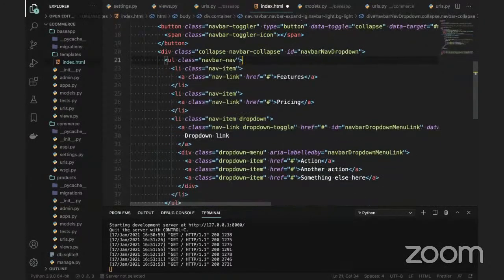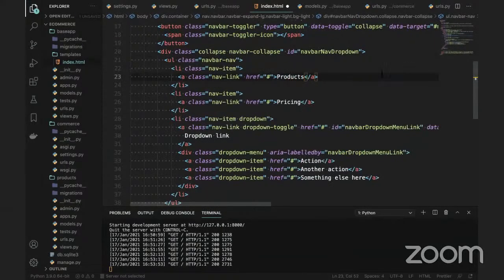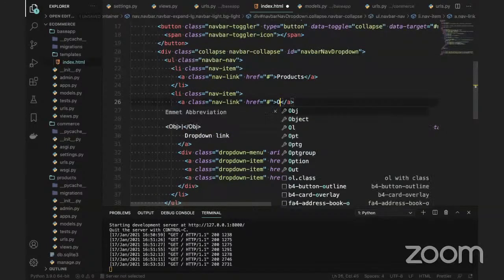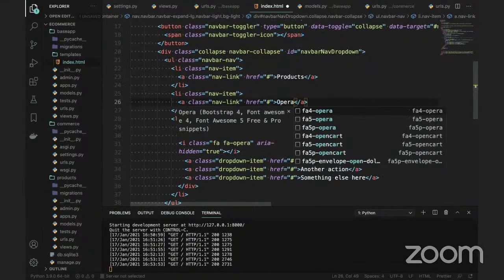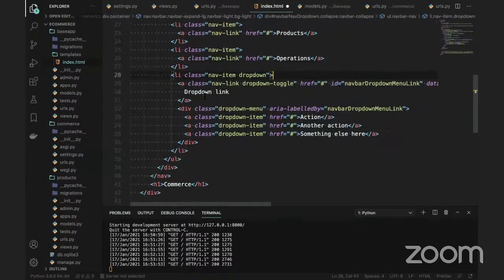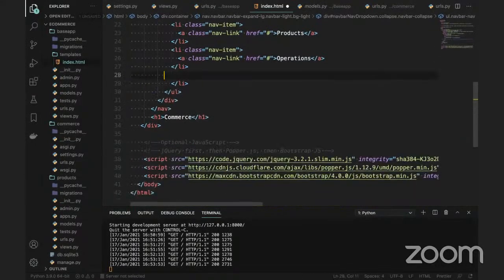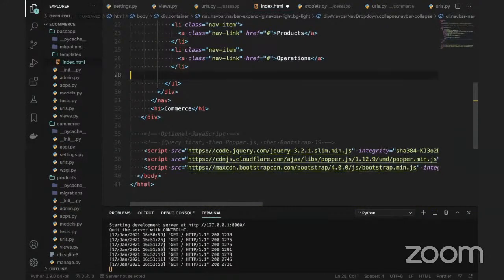And here I will provide the products. And this one, you can say something called the operations we can put here, or we can say different URLs will come. So we can add those URLs a little later. So we don't need to worry about this. Okay. I think we have done this.